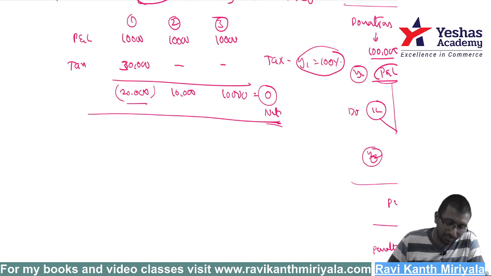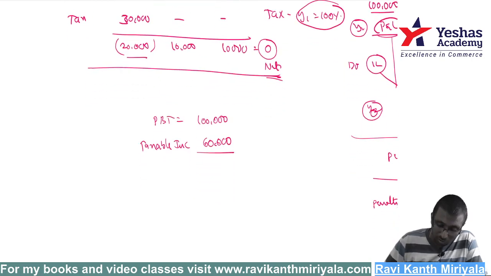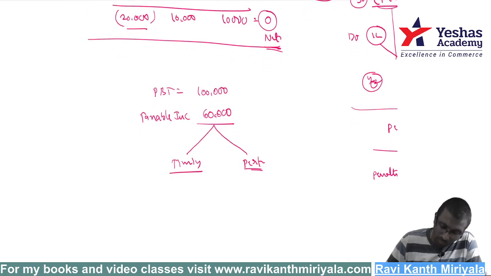Let us say, as I told you already, suppose profit before tax is 1 lakh rupees. My taxable income is only 60,000 rupees. Why is the taxable income lower? This is because some amount is a timing difference and some is a permanent difference. There is a difference of 40,000 in total, but out of that, the timing difference is 30,000 and the permanent difference is 10,000.